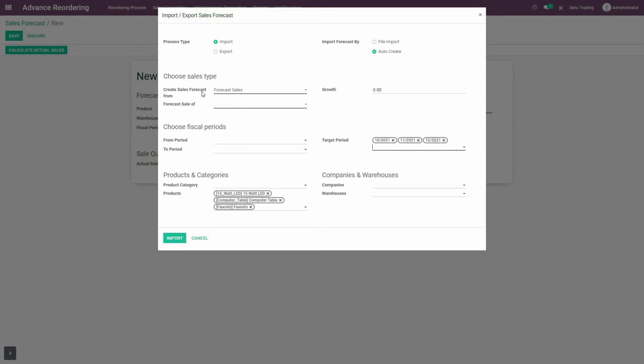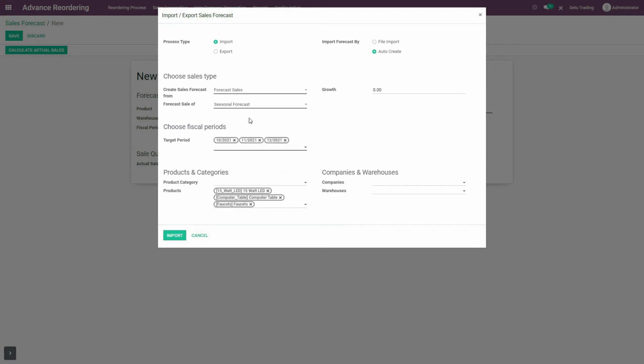So again in forecast sales, two different methods, namely normal forecast and seasonal forecast, are available. Say, for example, you want to calculate forecast quantities for woolen clothes in your warehouse. Then we all know that sales of these woolen clothes would be at their peak during winter months only. It is not constant throughout the year. So for such products, choose the seasonal forecast method.